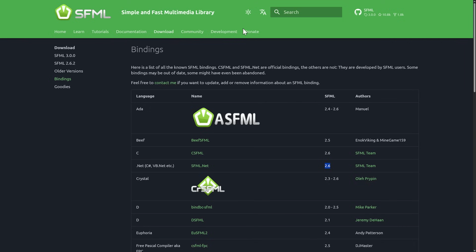SFML and SDL are very similar in what they do. One of the major differences, SDL, C, SFML, C++.